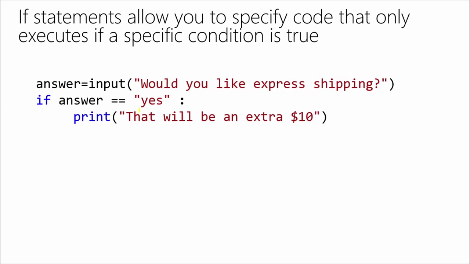Now what we have as syntax is an if statement. We're saying if the answer they give us is yes, then print the following message. Without worrying too much about syntax just yet, basically we're saying if the answer is yes, print, that will be an extra $10. Because I'm saying, do you want express shipping? Yes, okay, then I'm going to charge you more. It sounds relatively close to English: if this is what I want, then do this. If this is the state, do this. Exactly. So now we understand the logic of it.